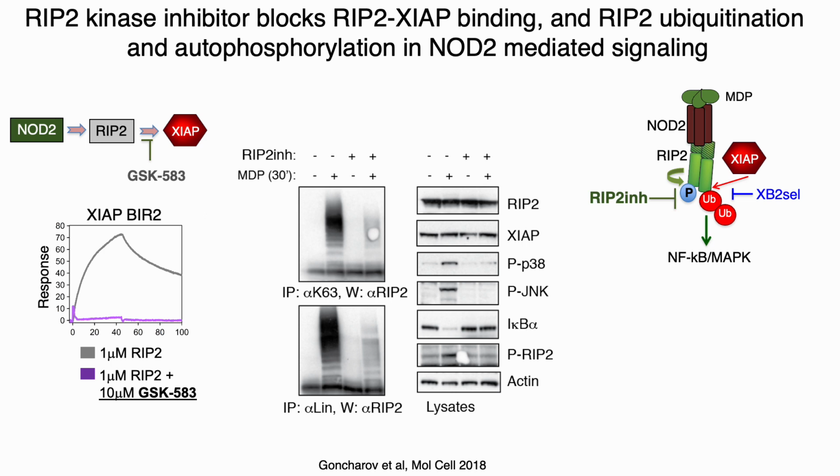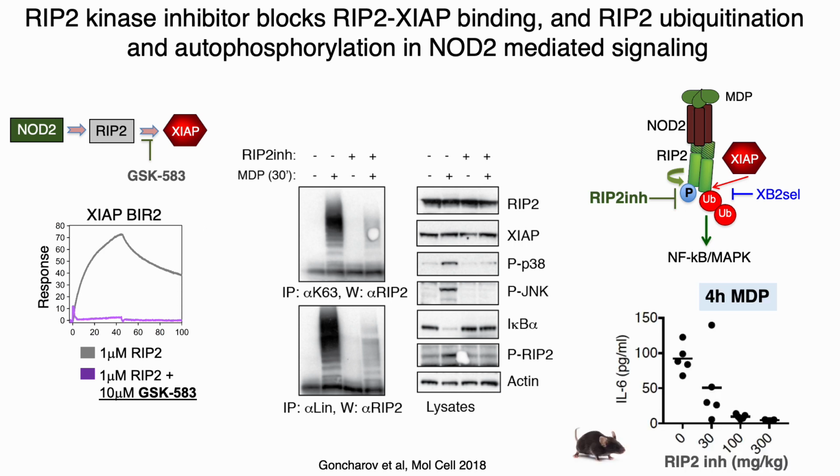Recently, we also worked with RIP2 kinase inhibitors, testing them in NOD2 signaling. Using the GSK583 compound, we have shown that the RIP2 kinase inhibitor blocks RIP2-XIAP binding, RIP2 ubiquitination and autophosphorylation, and inhibits NF-kB and MAP kinase signaling in response to NOD2 stimulation. While using the RIP2 inhibitor in vivo, we were able to block NOD2-mediated cytokine release in a dose-dependent manner in mice.